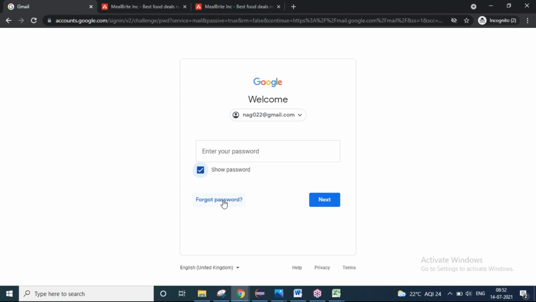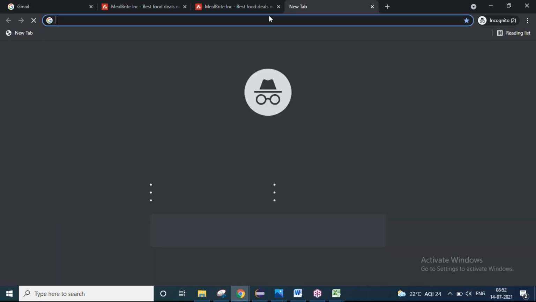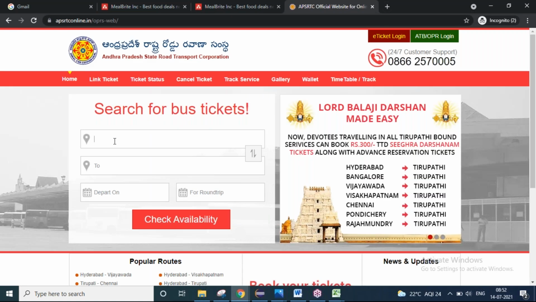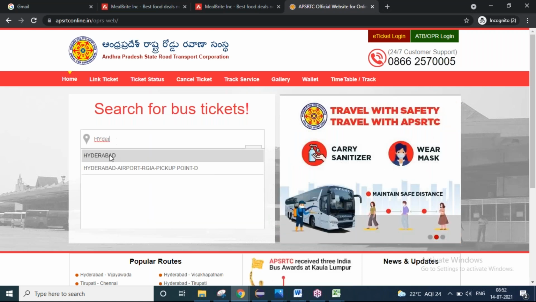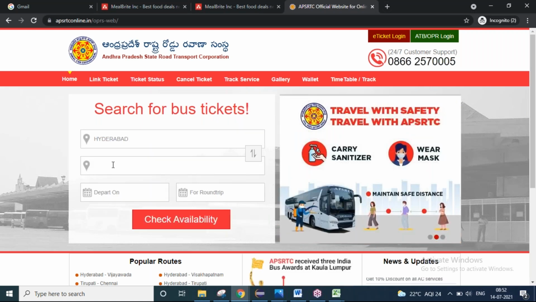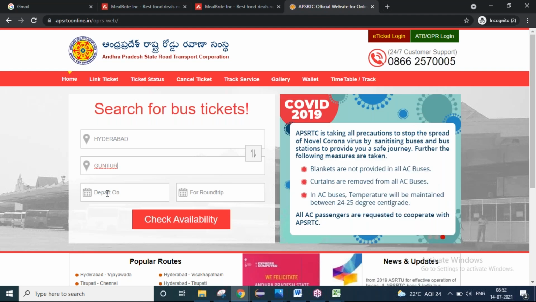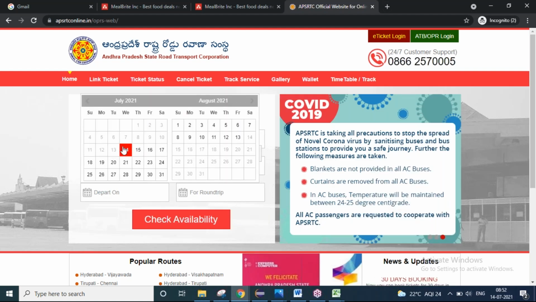If there is a link, how to click a link. And more than that, suppose I'm taking this APSRTC website. Here also I have to enter the from city. So let me enter Hyderabad, select the city name. I have to enter the destination place. I'm entering this. See, all these things I'm doing manually. There is a calendar, select the date of journey.